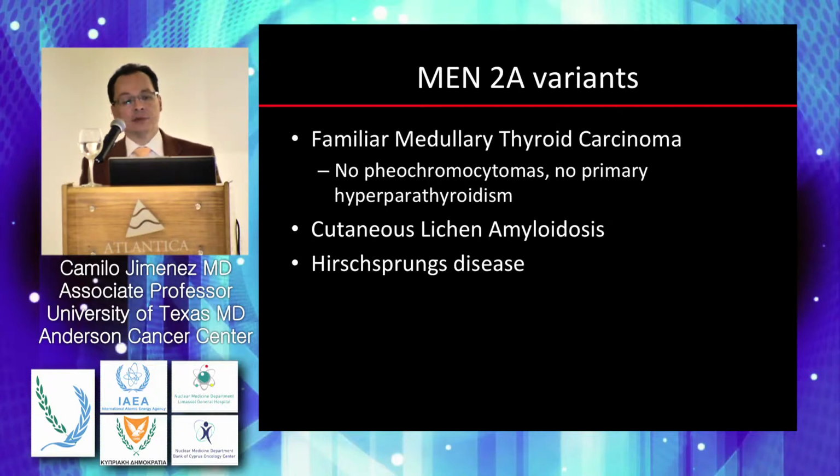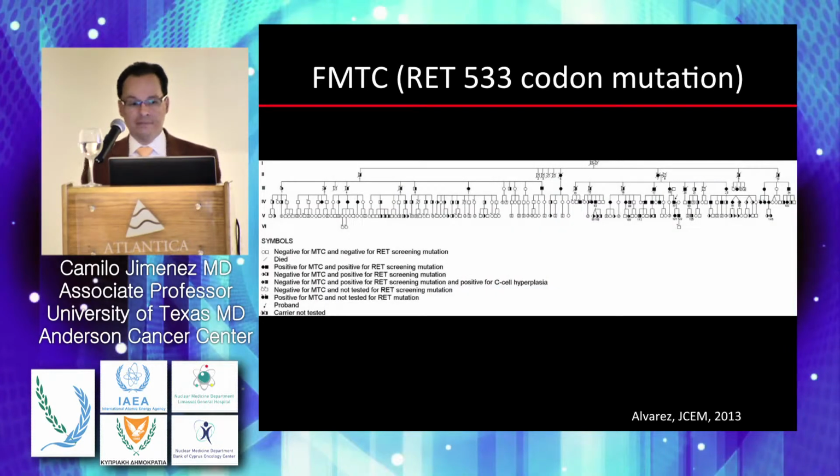One of the variants is what we call the familial medullary thyroid carcinoma variant, in which the families develop medullary thyroid cancers, but they never develop pheochromocytomas, and they never develop primary hyperparathyroidism. We have the cutaneous lichen amyloidosis variant, which is just associated with codon 634, associated with that skin lesion that I showed you before, and we have the Hirschsprung's disease variant. So let me show you examples of the 3 of them.